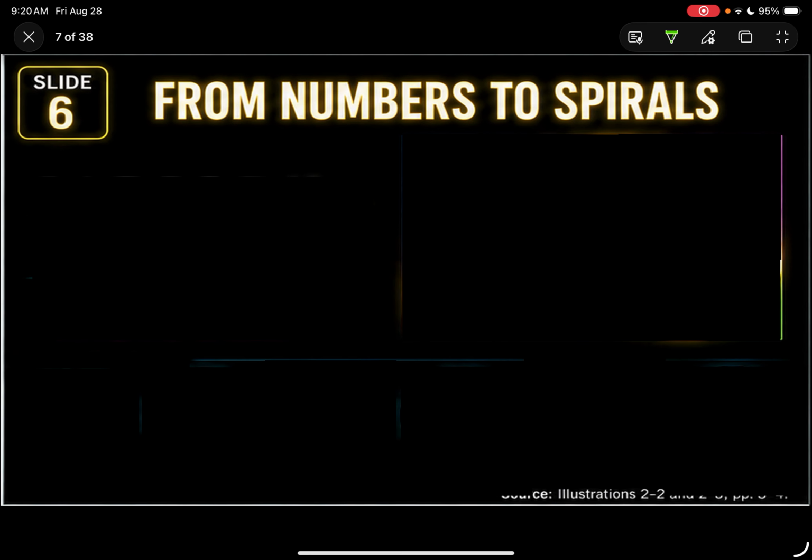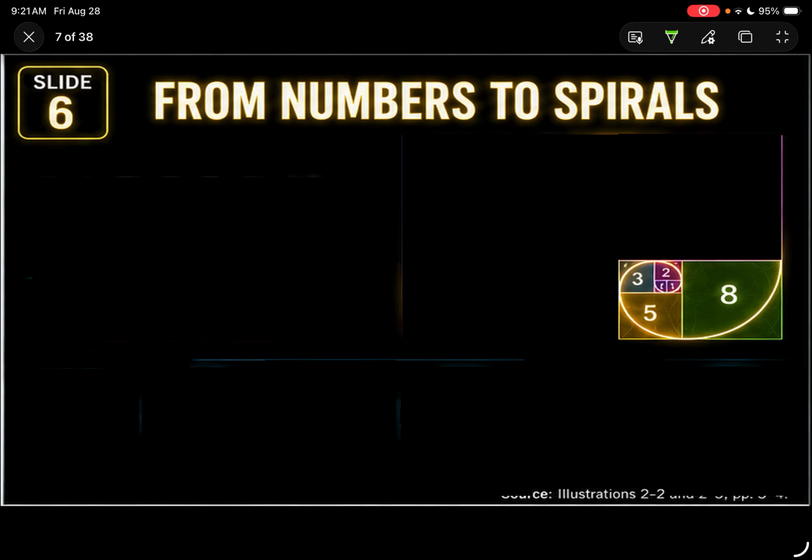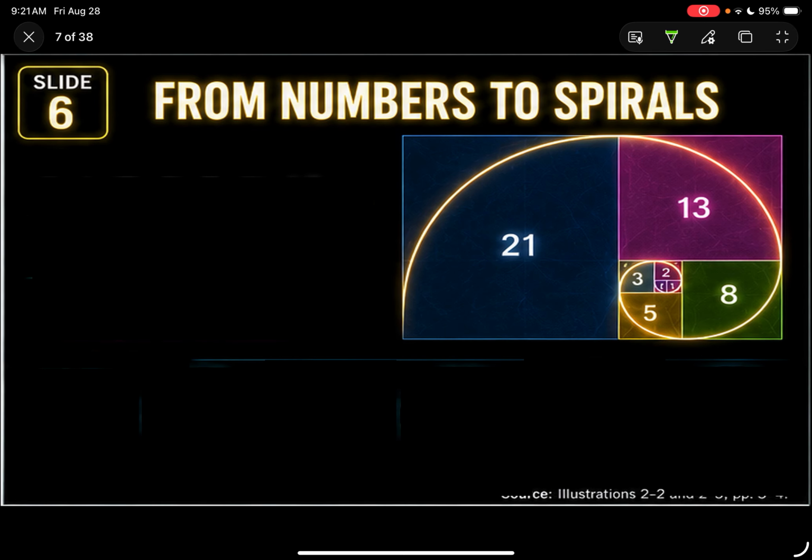Okay? So, from numbers to spirals, for us to appreciate the Fibonacci sequence, it all starts with one square. Another one square. Then when you add the two little squares, you've got two squares, I mean, a two-unit square, much bigger than the smaller squares. And then three, then five, 8, 13, and the sequence will go on forever. And I want you to appreciate the spiral that we created here.